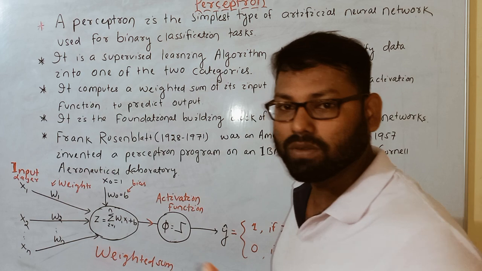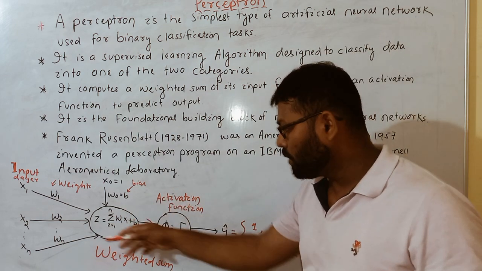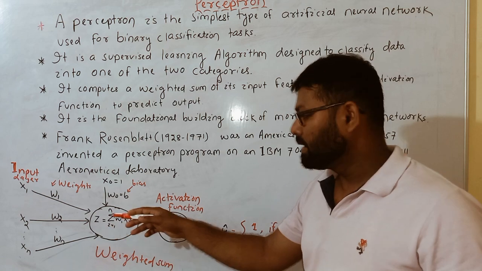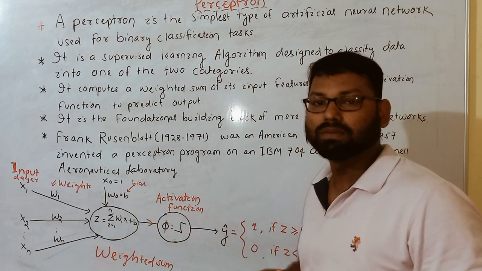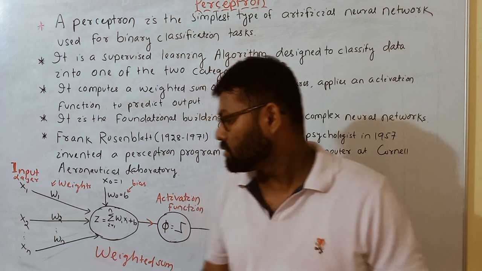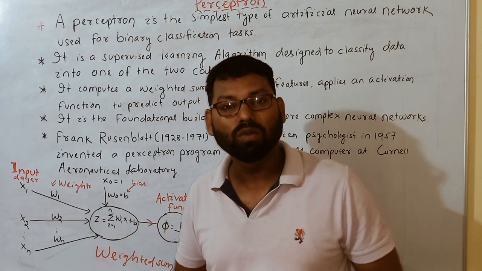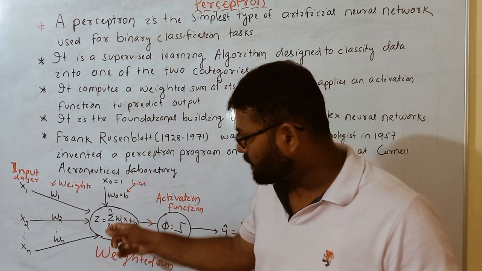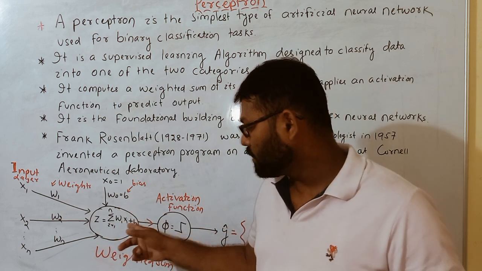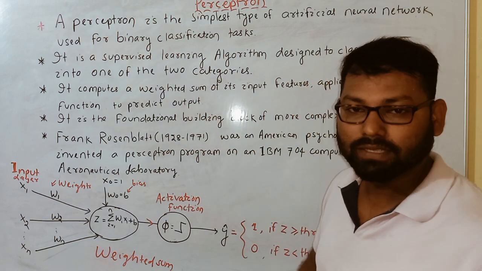So first, I hope you understand what is an artificial neural network. This small unit, the artificial neuron, if we collect a lot of artificial neurons, then we can create an artificial neural network. Okay, so we are not going to discuss a combination of more neurons. Here we are focusing on one simple neuron and how a simple artificial neuron does some kind of calculation. Okay, so I hope the first point is clear.